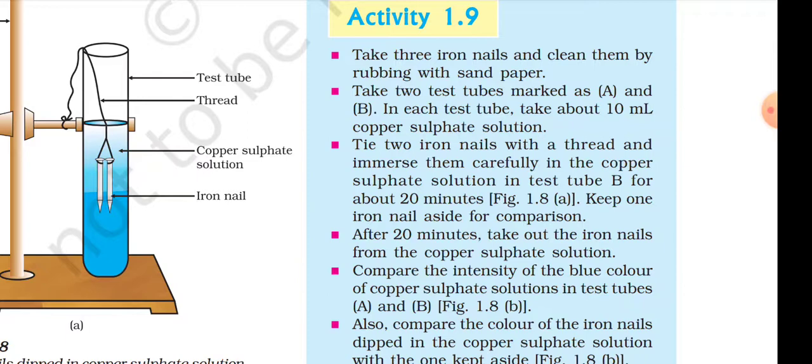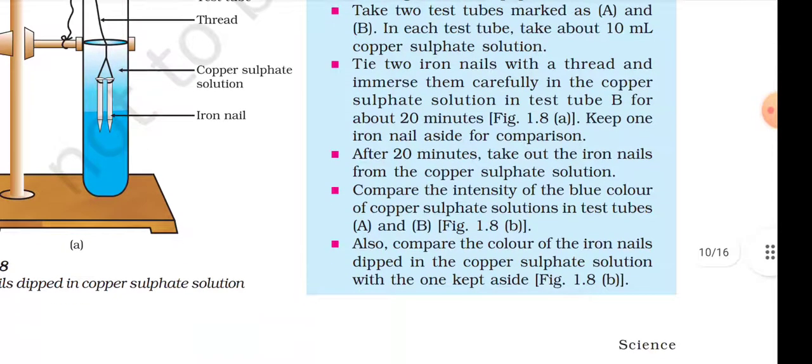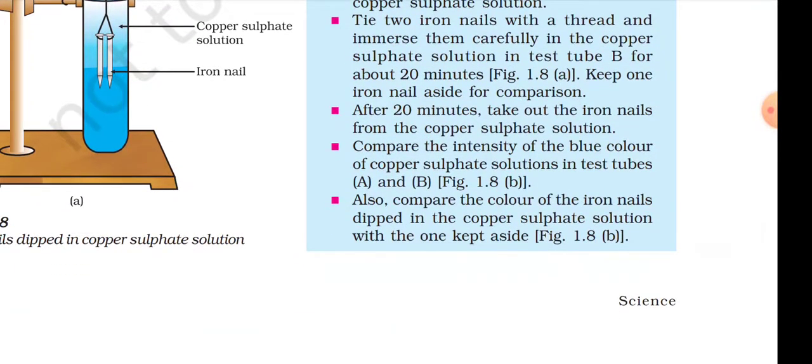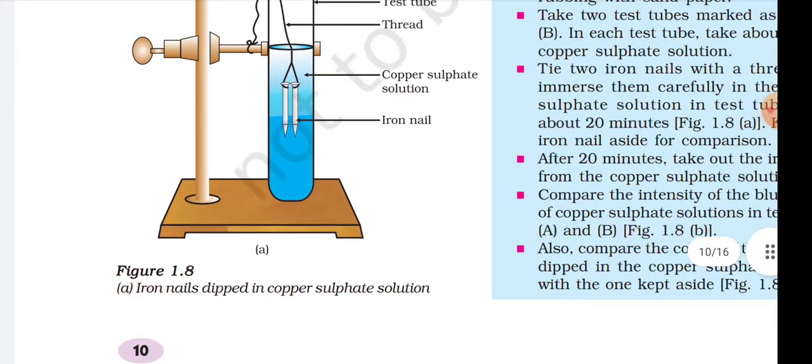After 20 minutes, take out the iron nails from the copper sulfate solution. Compare the intensity of the blue color of the copper sulfate solution in test tubes A and B. Figure 1.8b. Also compare the color of the iron nails dipped in the copper sulfate solution with the one kept aside. Figure 1.8, iron nails dipped in the copper sulfate solution.